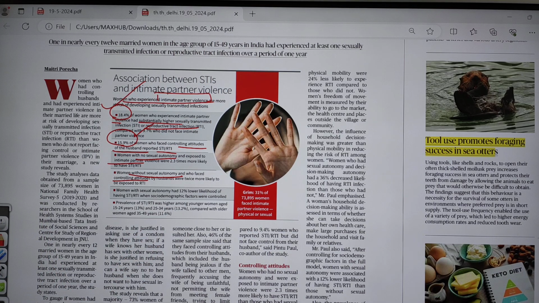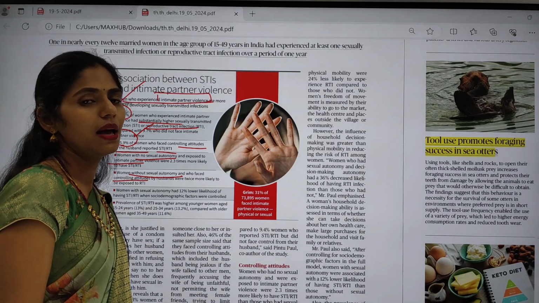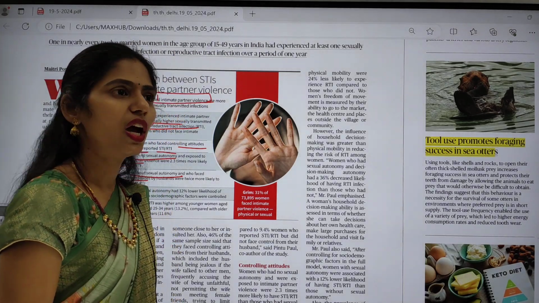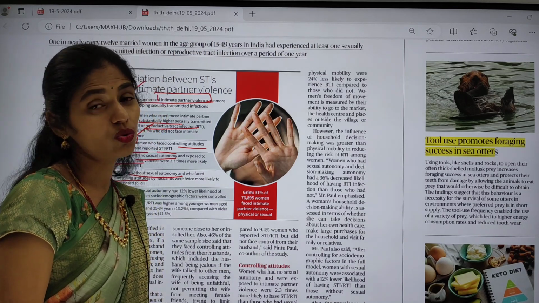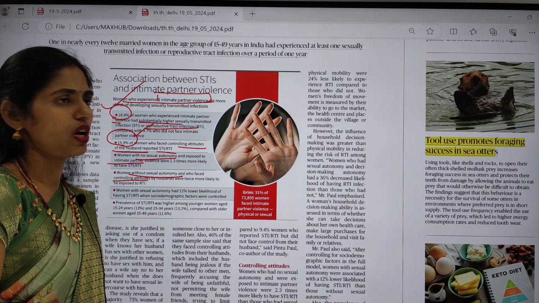Here you have to know what the sexually transmitted diseases are, for example syphilis and gonorrhea, and you have to see which are the causative organisms, what the signs and symptoms are, and what the treatment is. Those are the things that you have to see.